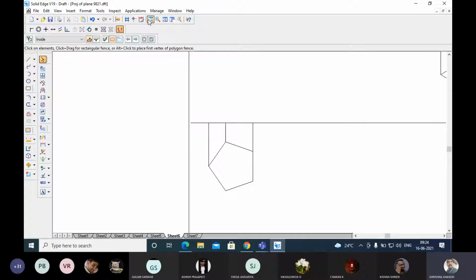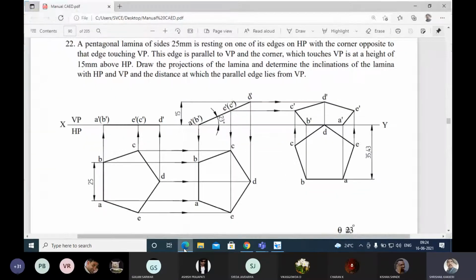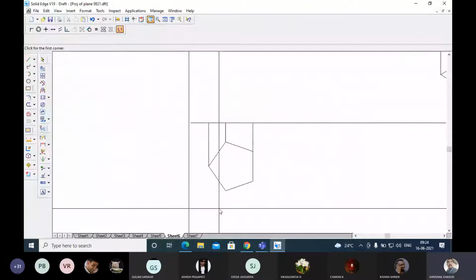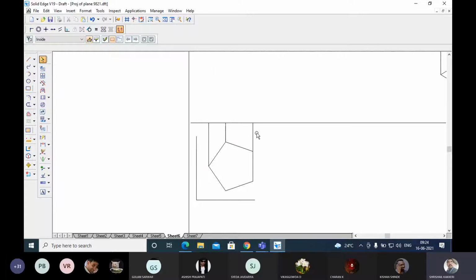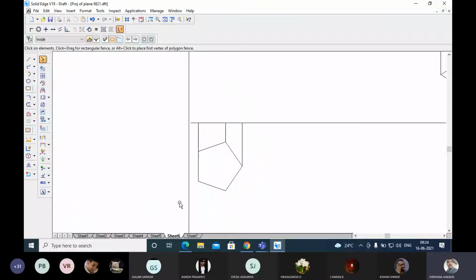Okay, now let me name this, and to avoid confusion you can take it here like this only, A, B, C, D, E. Now what I did, is it resting on a corner or resting on the edges? Please tell me whether I am correct or wrong. I am wrong. It is resting on one of its edges, not on the corners. So even if you made a mistake, you can do this small correction, and here only you can change it. Okay, I have changed.